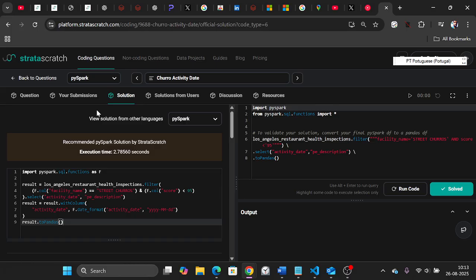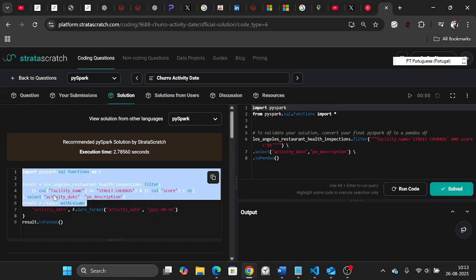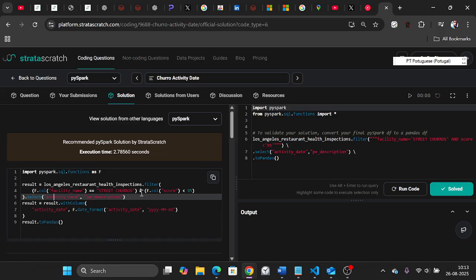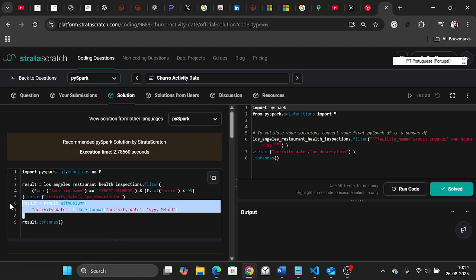But my main intention in showing this video is that you have multiple things to show here. It could be again filter column name, and then column name, with the column name we have filter. Again we have a kind of repetitive use of F.col and then stuff like those things. And then we have a select command. We are using select, then creating things like date format for the date format.